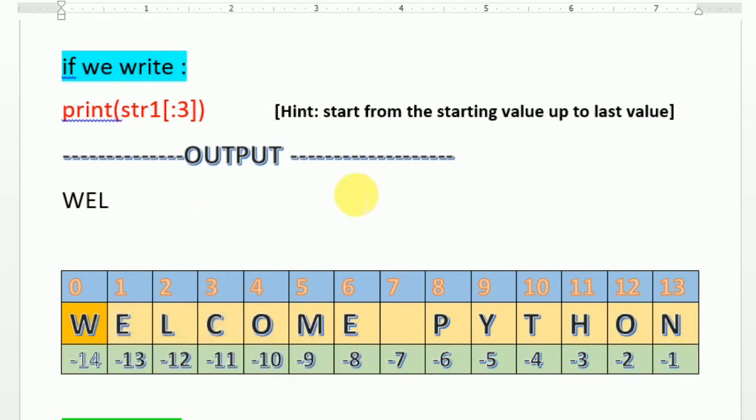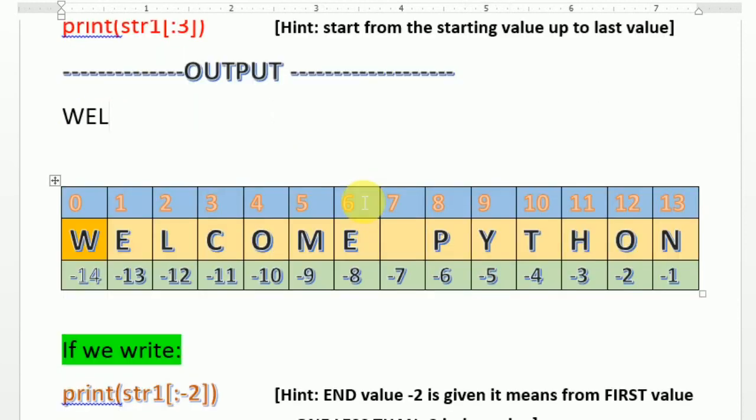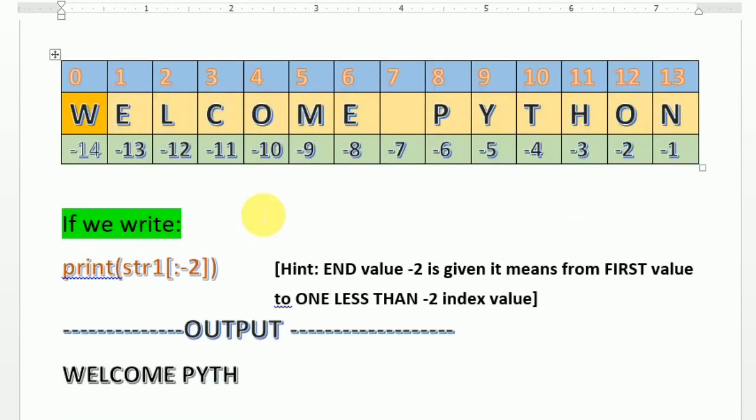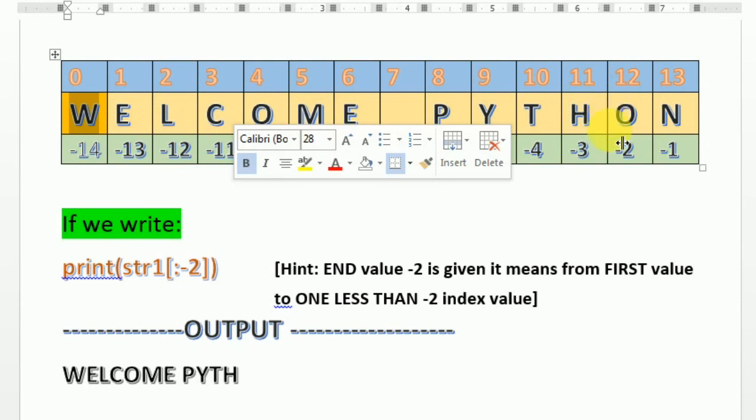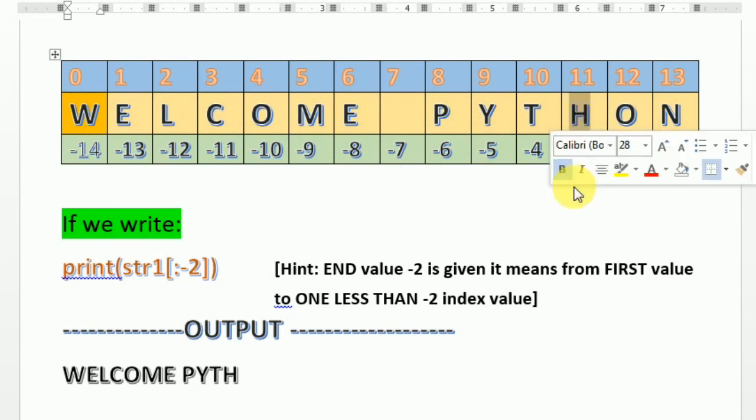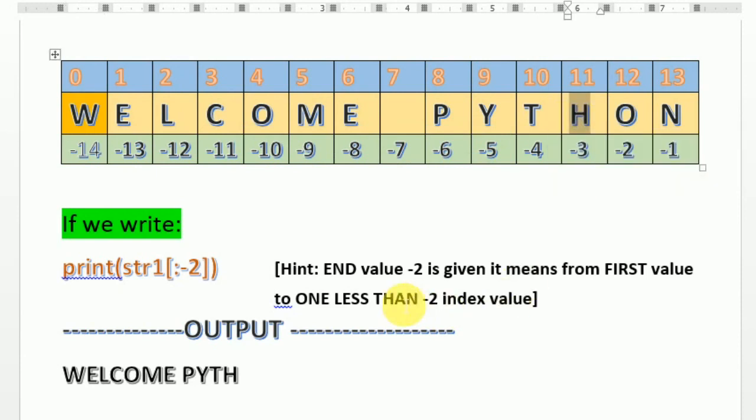This is the way the answer is going to be displayed with a positive value. Now we take another one, a negative one. Print str1 colon minus 2. Starting is not given but the last value is given. So it will start from the starting W and go up to the last character, which is one less, that is H. It displays up to H, not up to O, because the last value is minus 1, so it jumps one less.